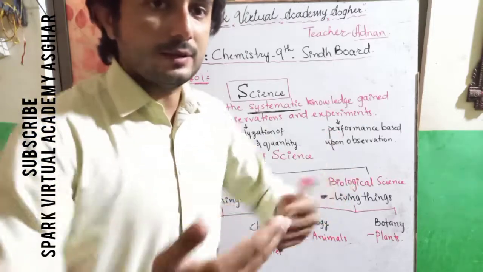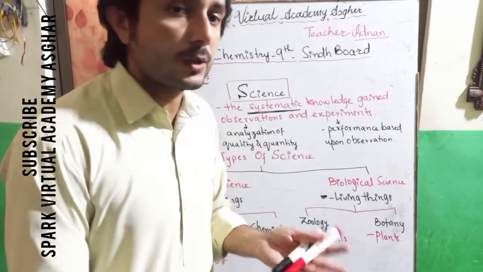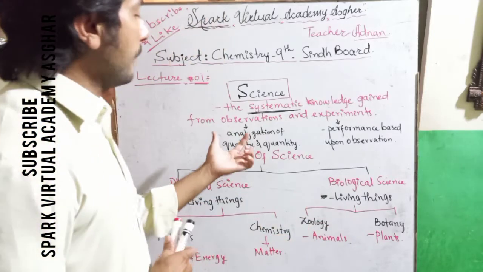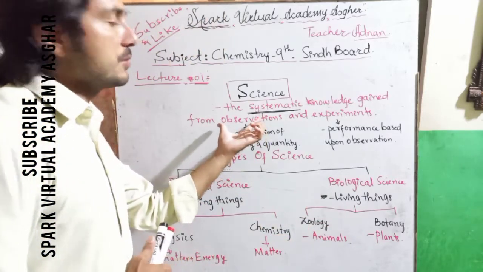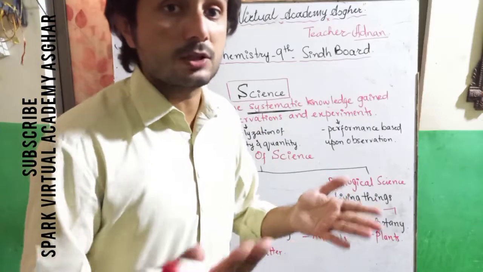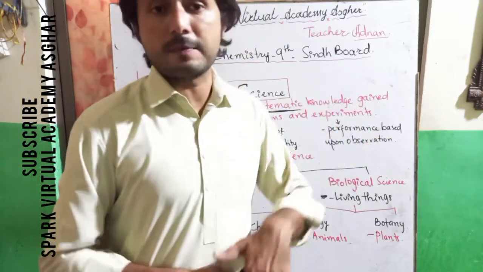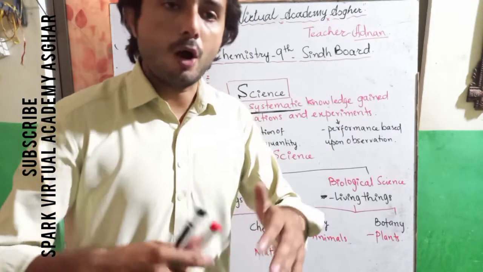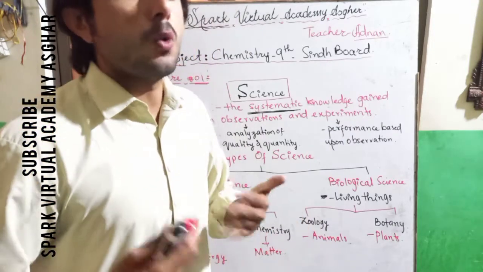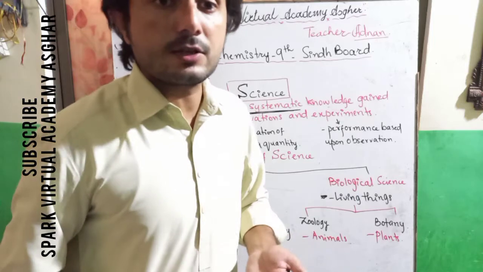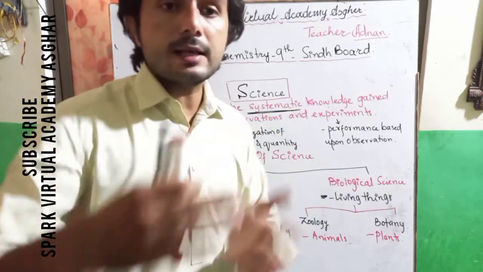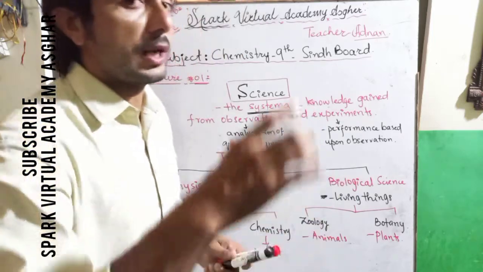Now, what is the system? How is that system developed in science? It's very simple. There are just two steps while studying any problem in science. The first is observation and the second is experiment. Observation means if you are analyzing any problem in any circumstances, you have to collect the data.